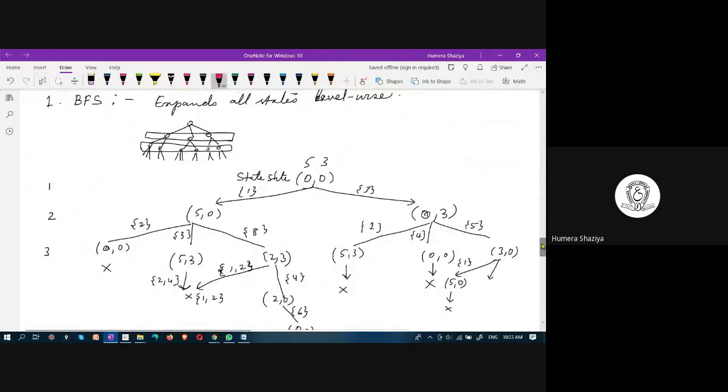This is the start. The 5-gallon jug and the 3-gallon jug both have 0, 0 water, which means no water.